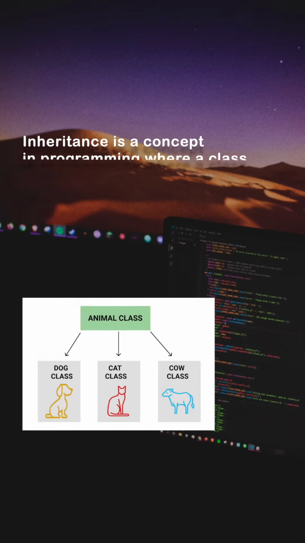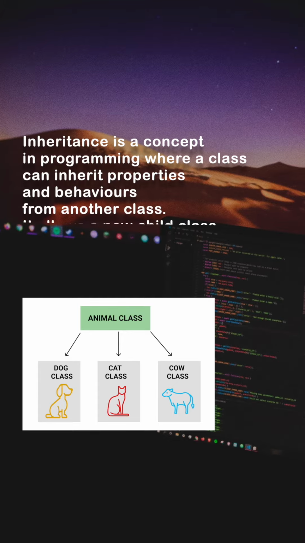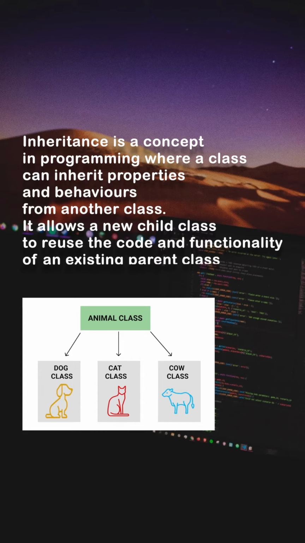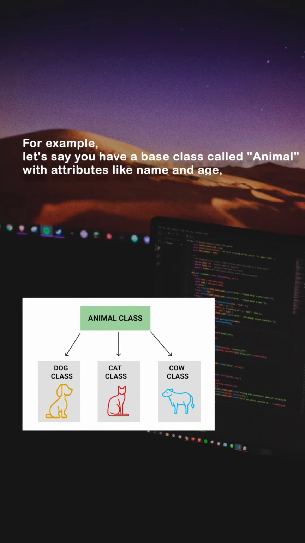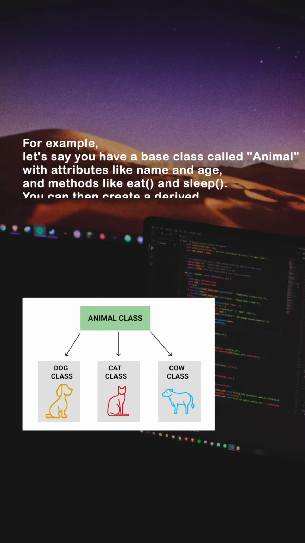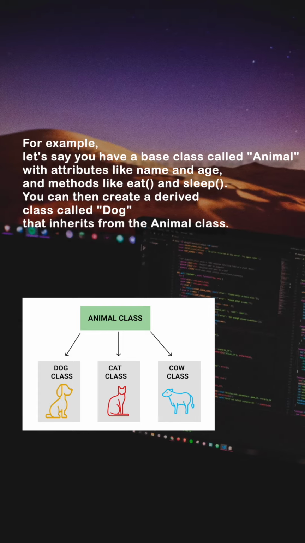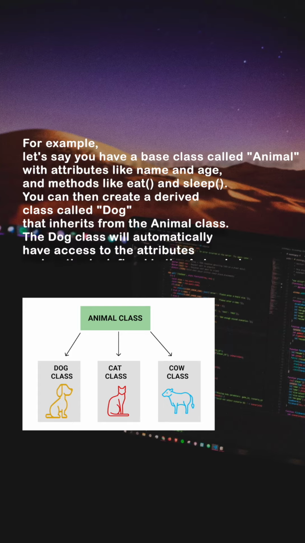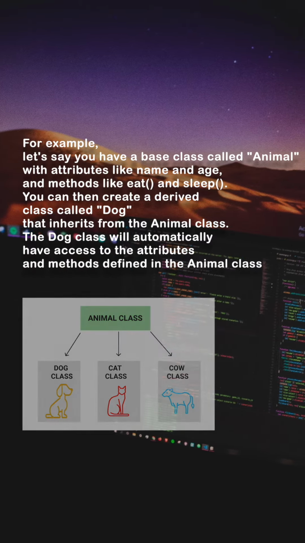Inheritance is a concept in programming where a class can inherit properties and behaviors from another class. It allows a new child class to reuse the code and functionality of an existing parent class. For example, let's say you have a base class called Animal with attributes like name and age and methods like eat and sleep. You can then create a derived class called Dog that inherits from the Animal class. The Dog class will automatically have access to the attributes and methods defined in the Animal class.